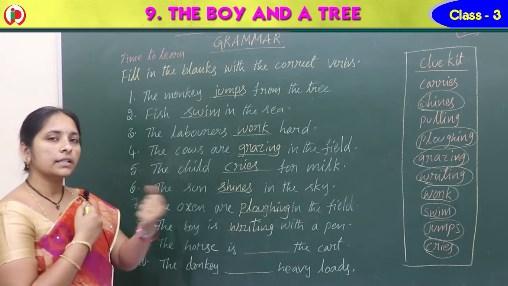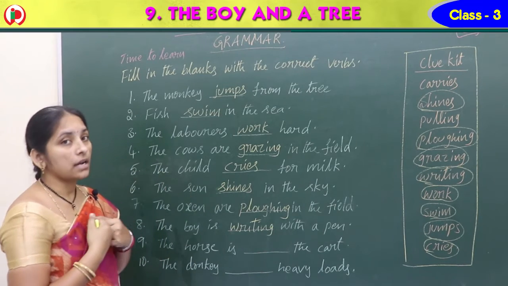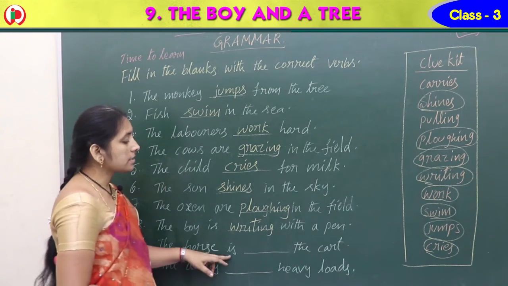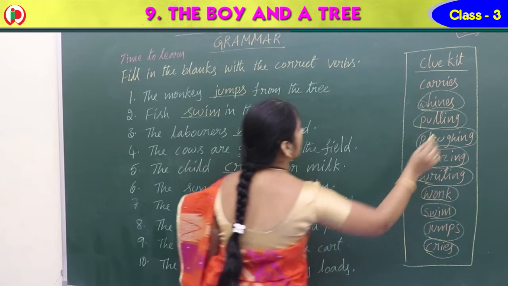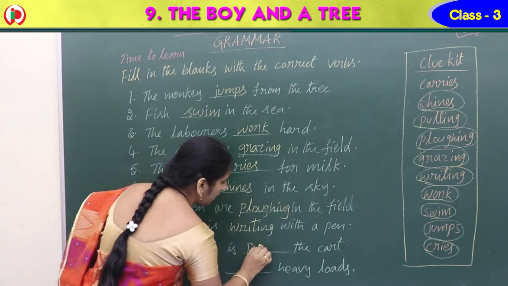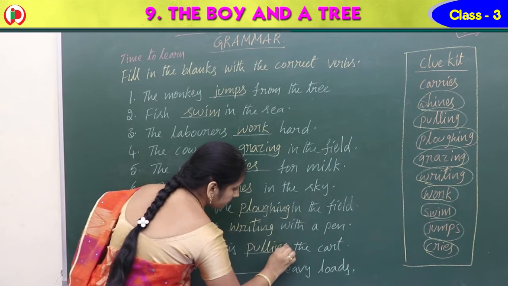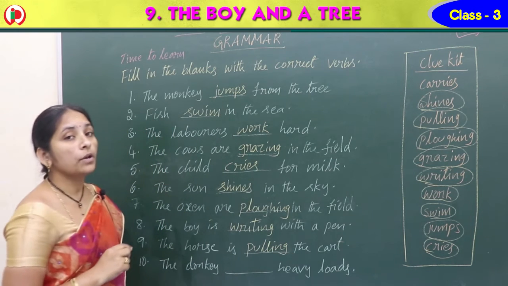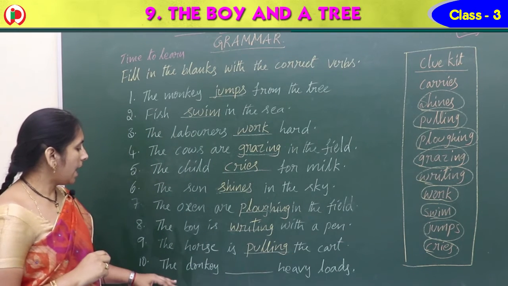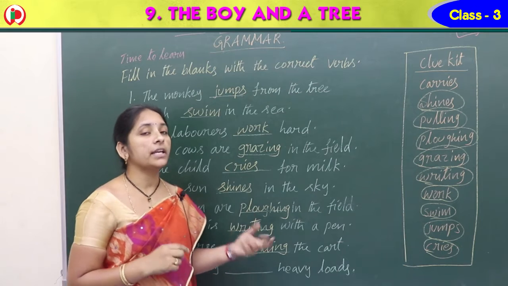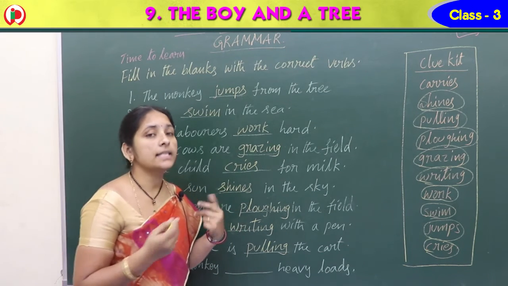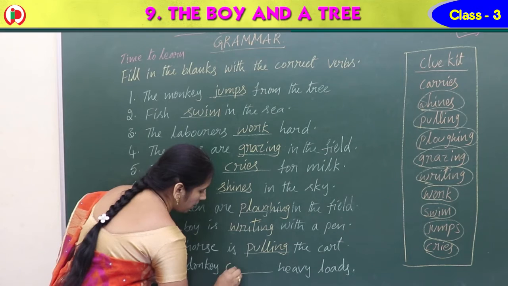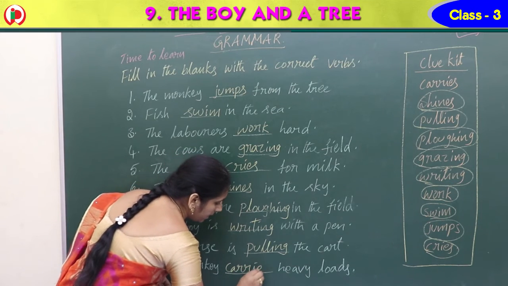What can a horse do? It pulls the cart. The horse is pulling the cart. Yes, here you have it. That is the verb. And the donkey dash heavy loads. What does it take? The donkey carries heavy loads.